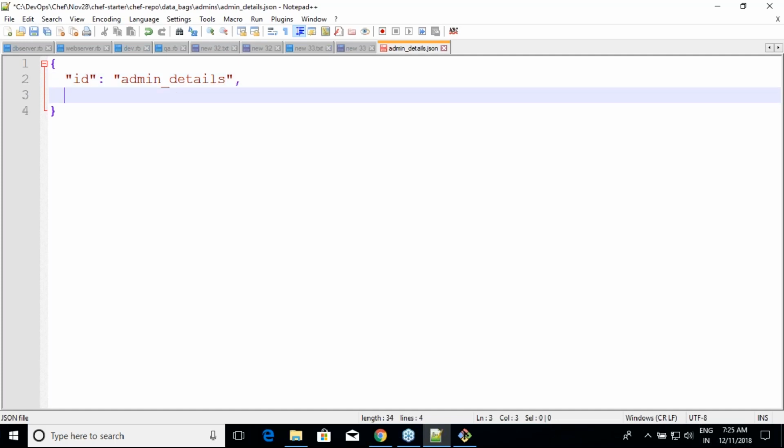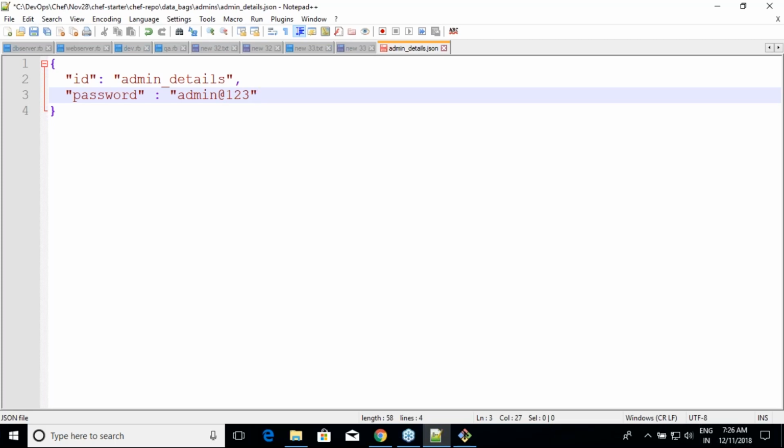And then I'll put something like password equal to admin@123. This was our password, right? You can put any information. It is not just one key; you can put multiple keys over here and then access them. So I have two keys over here: one is id, the other one is password. For the people who don't know what a JSON is, I'm quite sure that you know what a Ruby hash is.